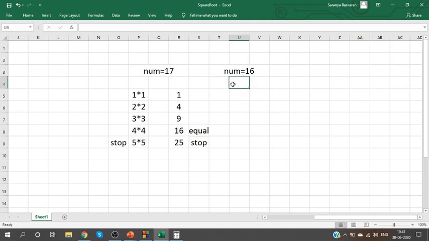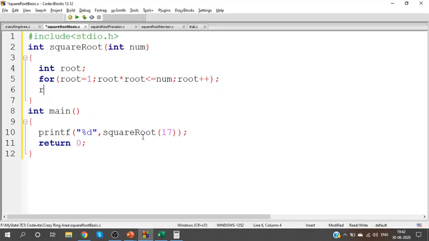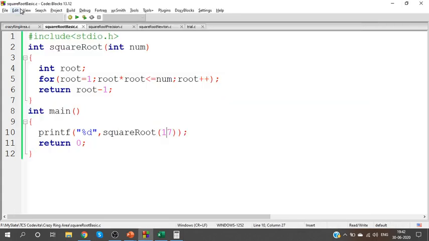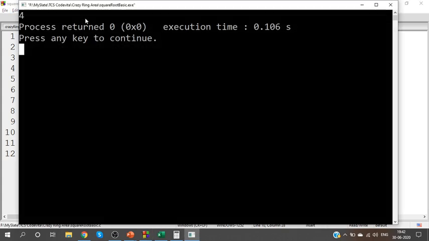For 16 it is 4.0. For 17 it is 4.123. So for both of them square root is 4 point something, but we have stopped at 5. So when you return it, return root minus 1. So for 17 we shall get the integer part alone. What is the integer part? For 17 the integer part is 4. Similarly for 16, we will also get the integer part alone. We get it as 4.